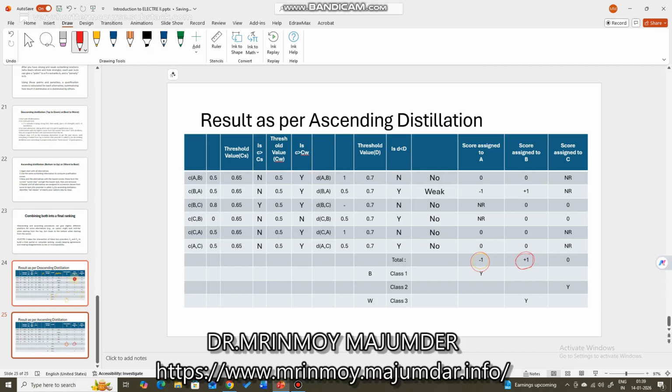In case of descending distillation, best to worst is followed. Yes, I have told you the right thing. In case of ascending distillation, worst to best follows. Bottom up follows. So worst is which one? Can you say which one is worst? In this case,